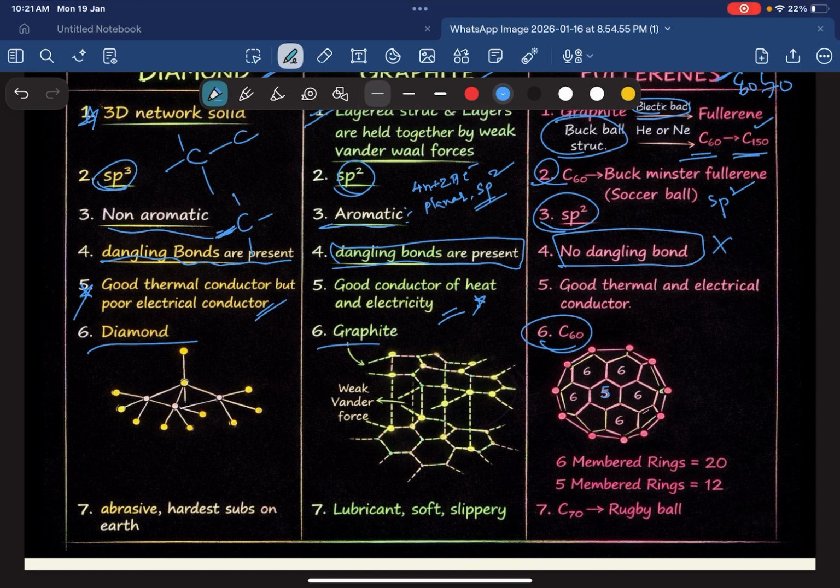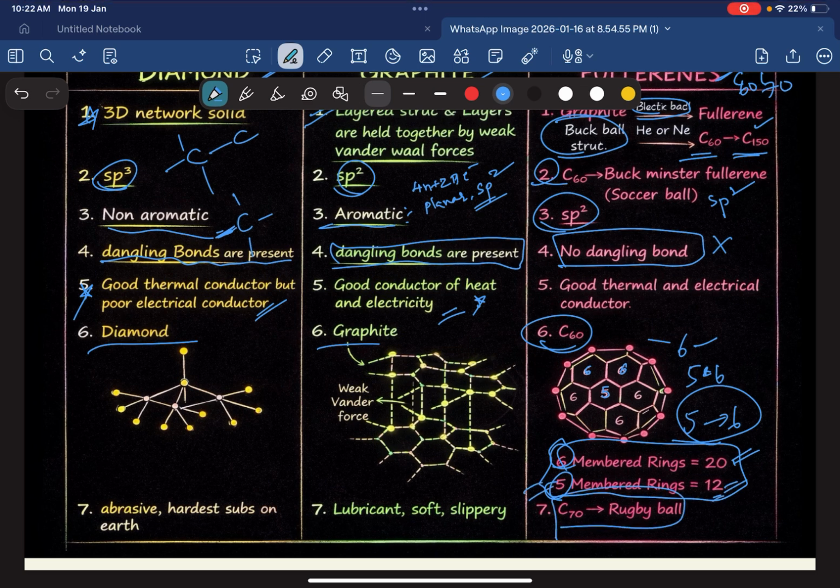A 5-member ring connects with 6-member rings, and a 6-member ring connects with both 5-member rings as well as 6-member rings, but a 5-member ring connects only with 6-member rings. These are very important points. How many 6-member rings are present? 20. How many 5-member rings are present? 12. So 5 is less, the number of rings is also less, remember like that. And C70 is rugby ball shaped, and C60 is soccer ball shaped. And these are joined like this.